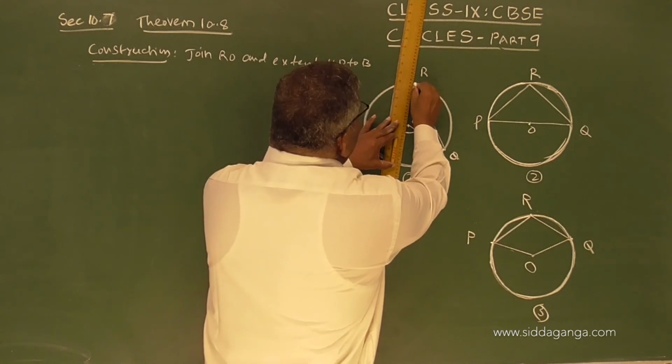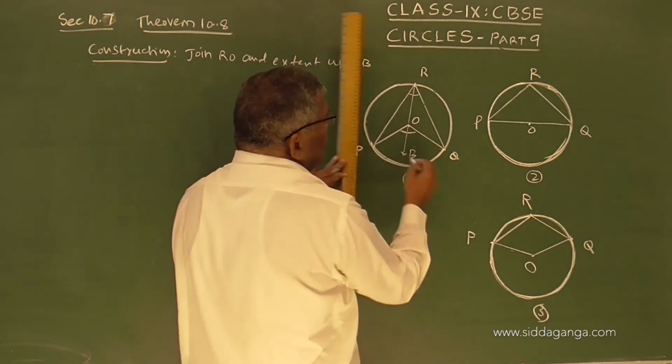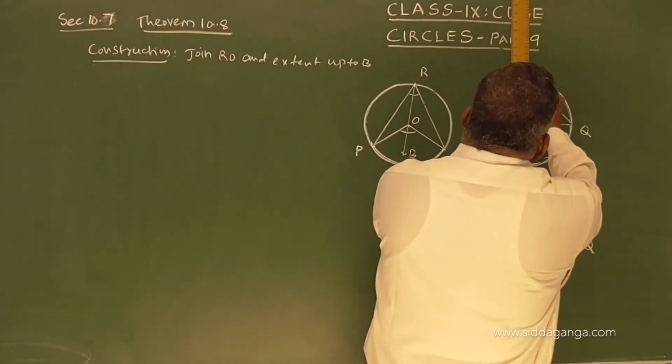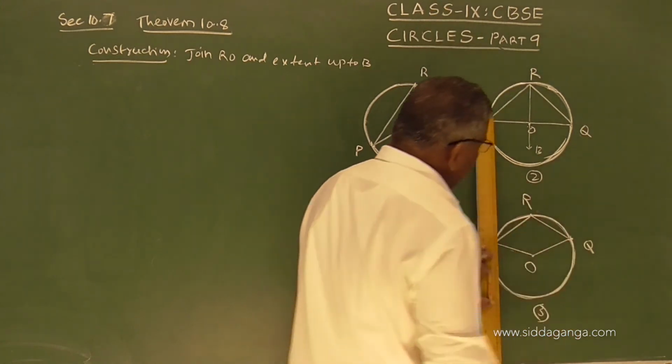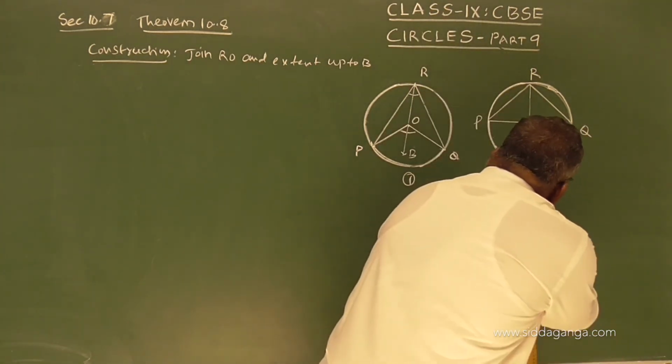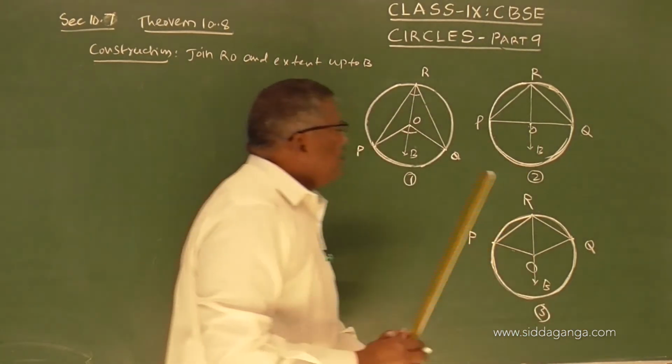RO is joined and it is extended up to B. Here it is joined and extended up to B in each case.